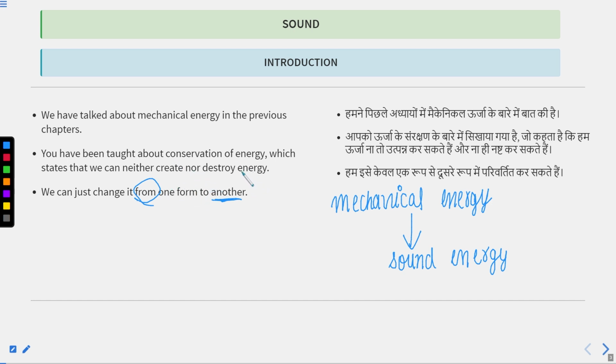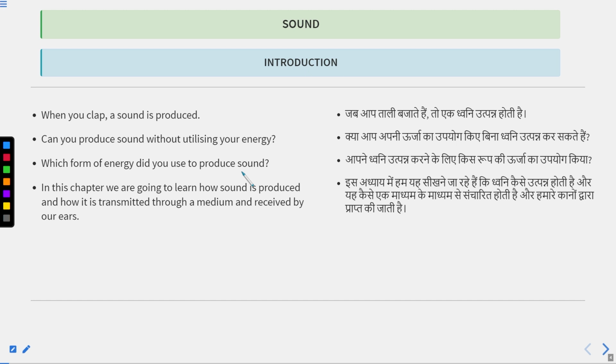It can only be converted from one form to another. So how will we convert mechanical energy to sound energy? Clapping is an example of it. I am clapping, which means I am doing some mechanical work. My hands strike each other and produce a sound. When you clap, a sound is produced, because my muscular energy is getting converted into sound energy.